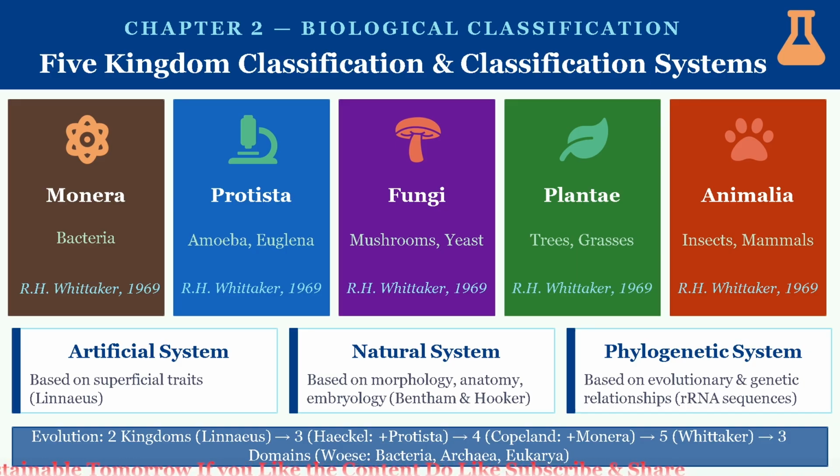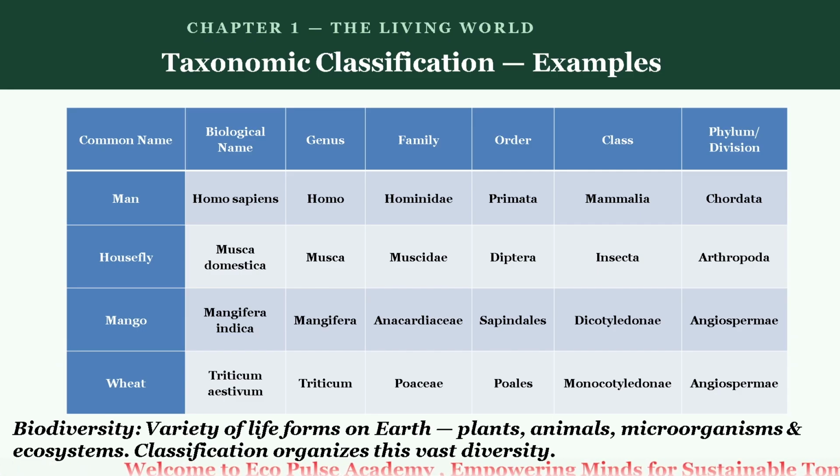Let's summarize this chapter. At first we studied the taxonomic category. A taxonomic category is a rank in the classification system, each representing a level of organization, for example domain, kingdom, and species. Then we studied the taxonomic hierarchy. The taxonomic hierarchy is the arrangement of taxonomic categories in a structured order, reflecting evolutionary relationships, for example domain, kingdom, phylum, class, order, family, genus, and species.